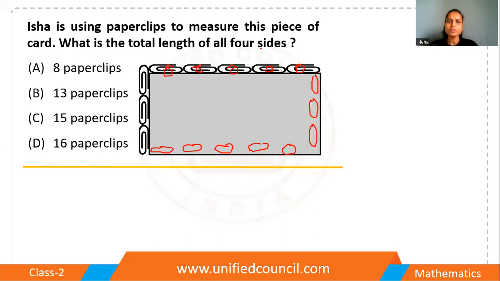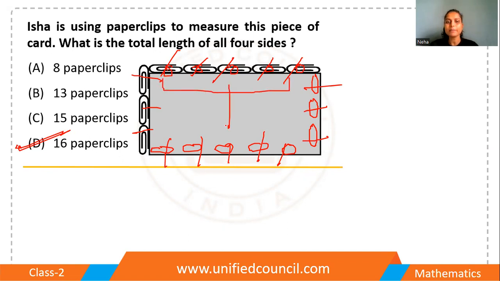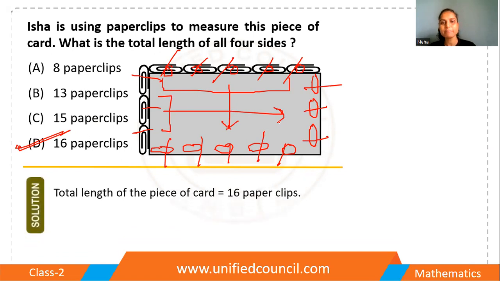So now let me count. 1, 2, 3, 4, 5, 6, 7, 8, 9, 10, 11, 12, 13, 14, 15, 16. 16 paper clips. This is the right answer. So basically, this many paper clips you can place here and this many paper clips you can place here on the opposite side. So 16 paper clips are there. That's it. This is your answer.